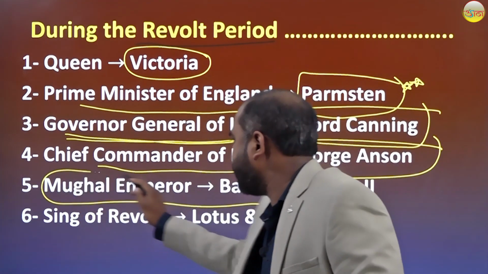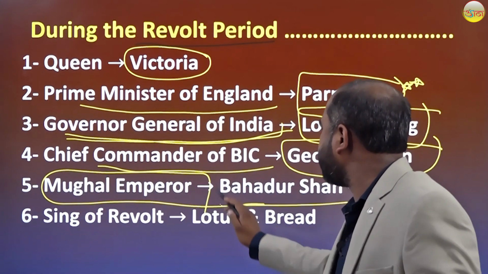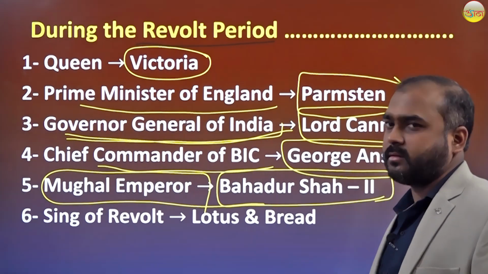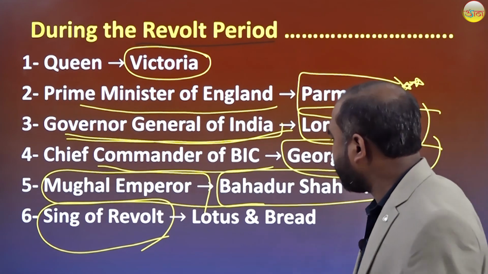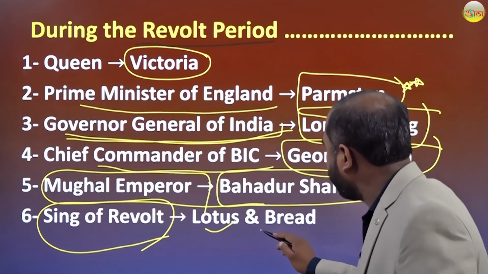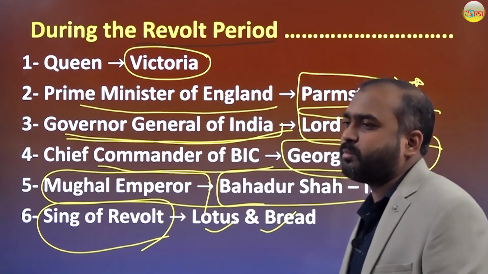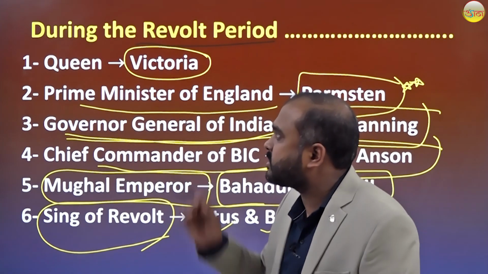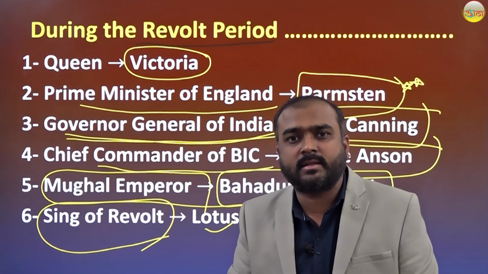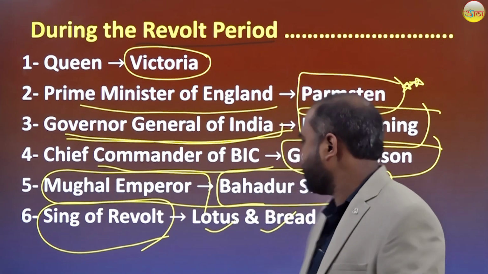The Mughal Emperor at that time was Bahadur Shah II. The symbol of the revolt, or sign of the revolt, was lotus and bread. So these 6 important points are really very significant when we see the 1857 revolt, right?